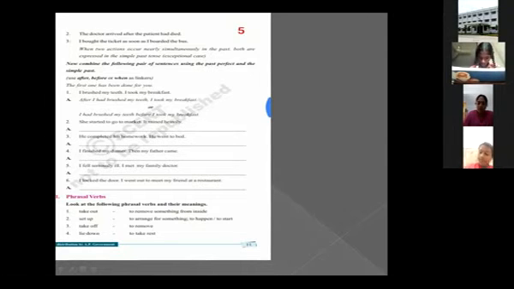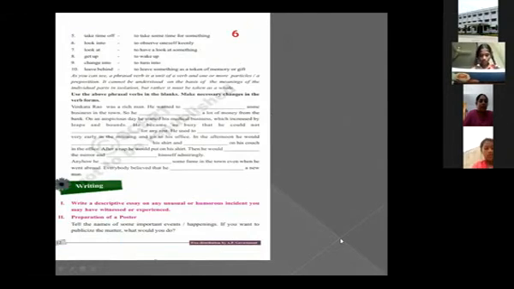Lie down means to take rest. Next slide. Take time off, to take some time for something. Look into, to observe keenly. Keenly means carefully.